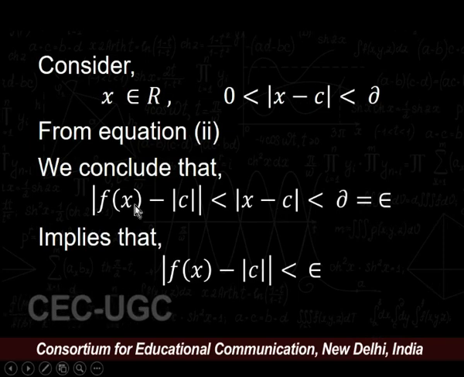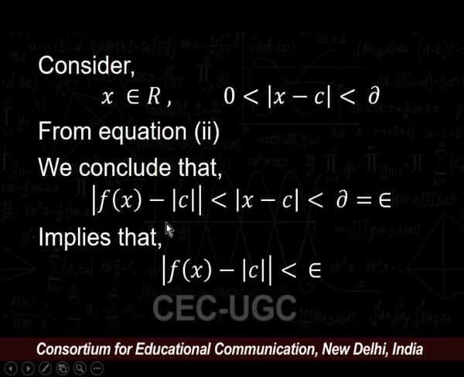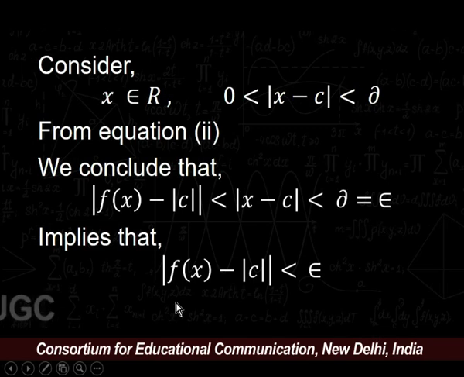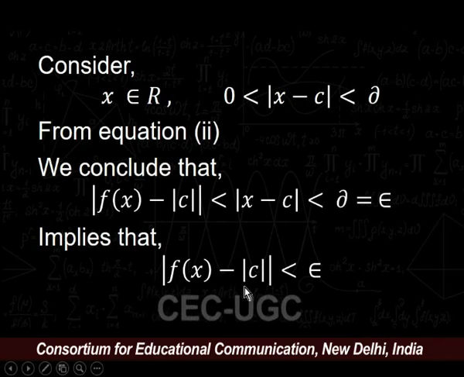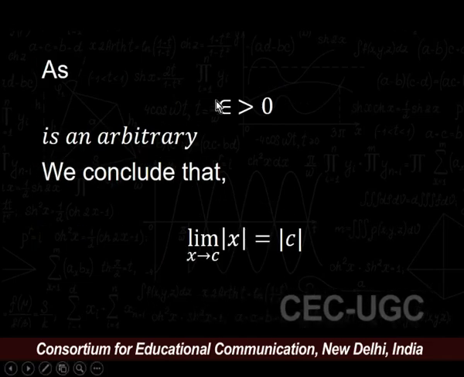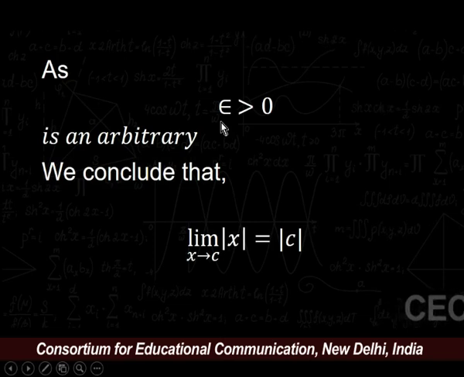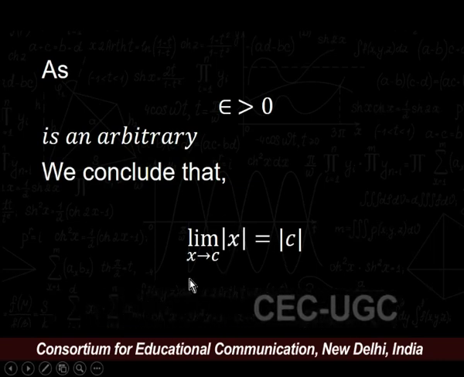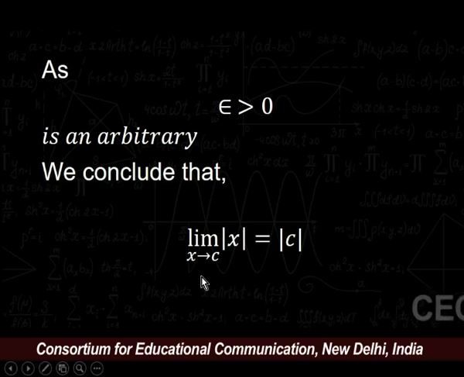So we get modulus of f of x minus mod c is strictly less than epsilon. As epsilon greater than 0 is an arbitrary number, we conclude that limit of mod x is equal to mod c as x approaches c.